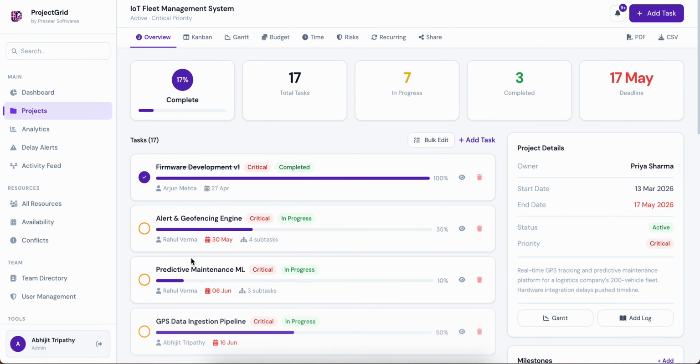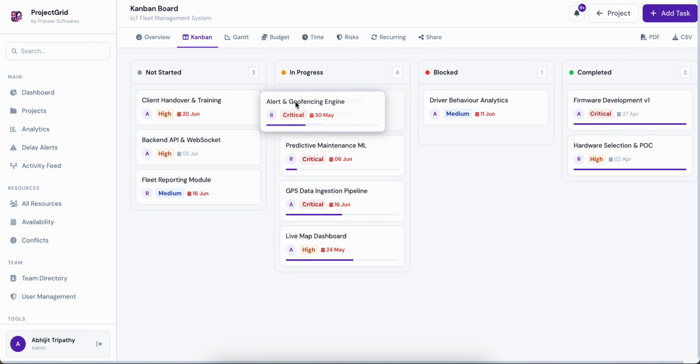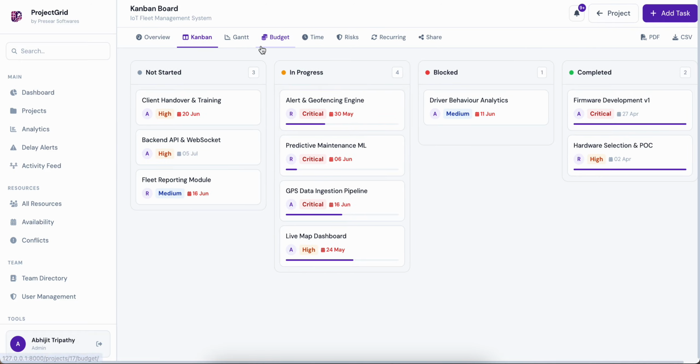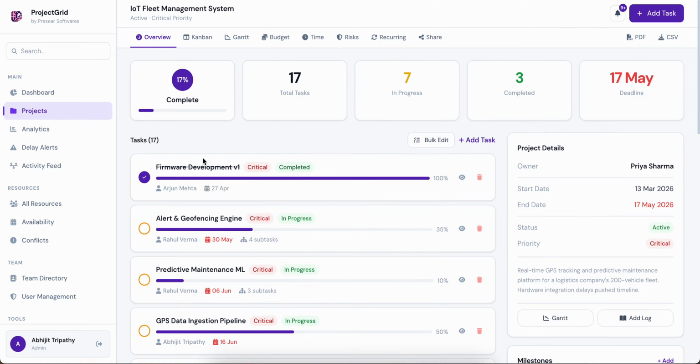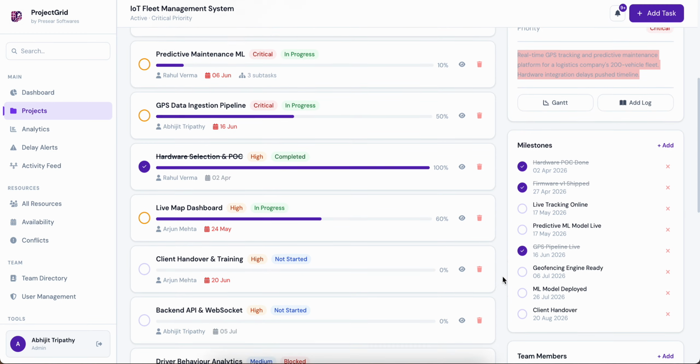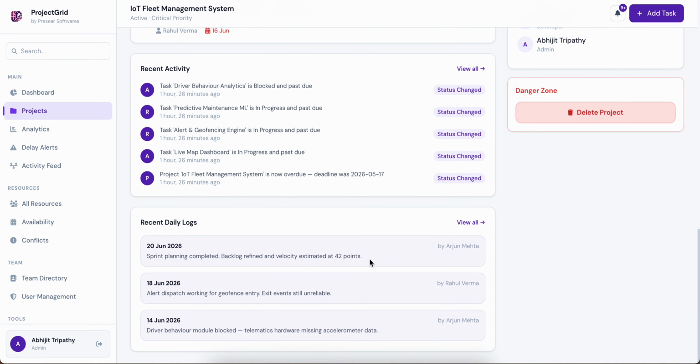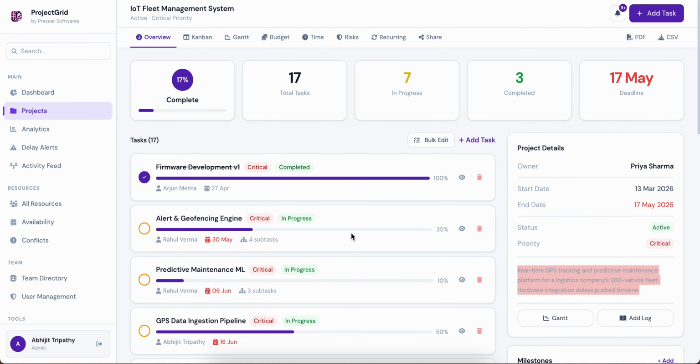If I click on this, I'll be going inside a project, and inside a project you can see there are very specific details for that project. There is a Kanban view. Many people use this Kanban view for project tracking, and we are very much aware of it. So Kanban is given. There is a simple overview as well which gives you simple statistics and a little bit of project details. You can see the milestones, different tasks, recent activities, recent daily logs, and a lot of aspects.